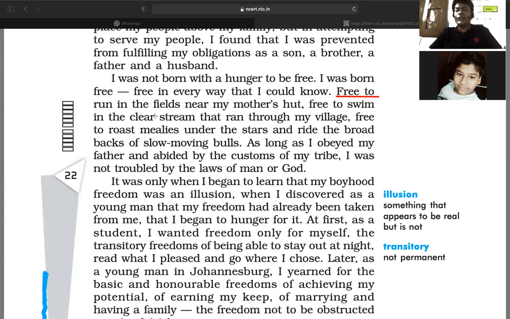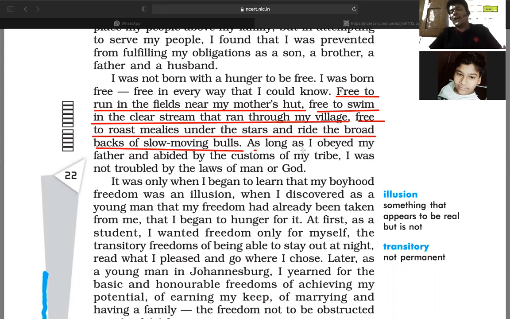So he says free to run in the fields means playing and going near my mother's hut, free to swim in the clear stream that ran through my village, free to roast mealies under the stars and ride the broad back of slow moving bulls, as long as I obeyed my father, and also I abided by the customs of my tribe. Abiding by the customs of my tribe means I obeyed the rules of my community, my family.